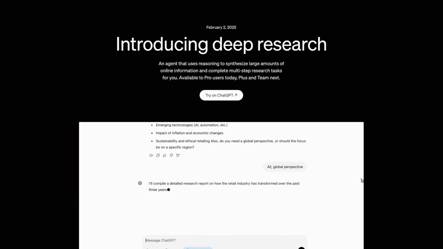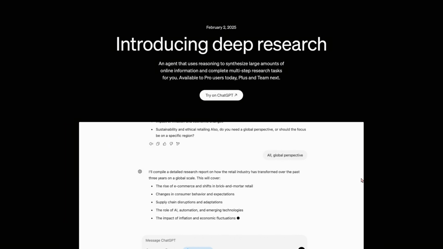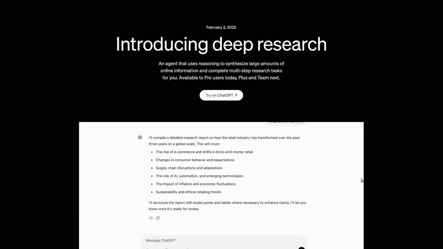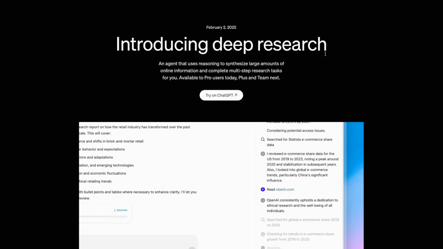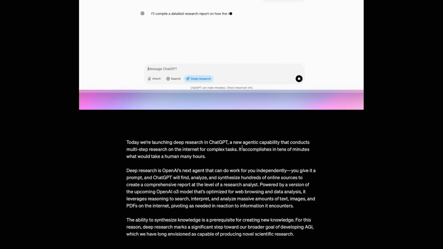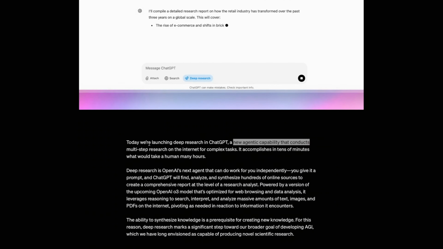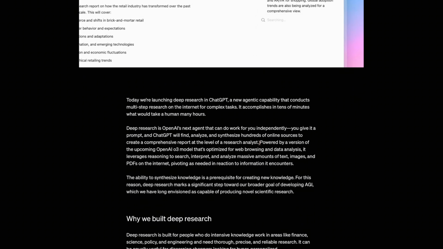Did OpenAI just release the first agent that uses the upcoming state-of-the-art O3 model? So what is this all about? Let's find out. Just a few hours ago, OpenAI released Deep Research. Here you can see it is written that it is a new agentic capability that conducts multi-step research on the internet for complex tasks. It is powered by a version of the upcoming OpenAI O3 model.